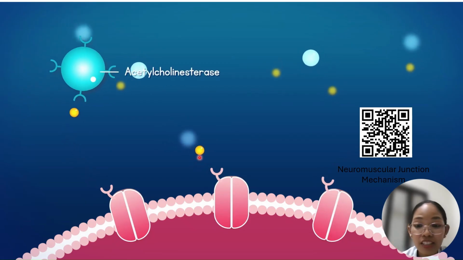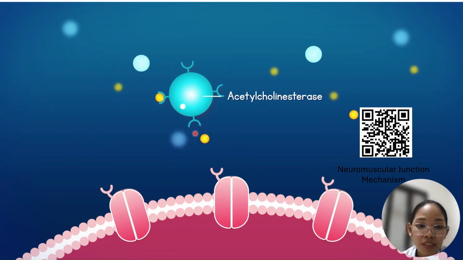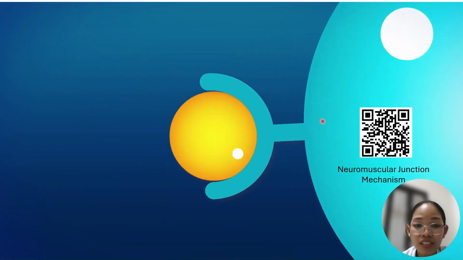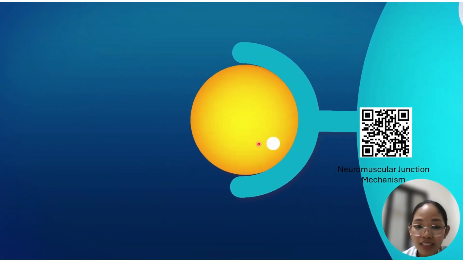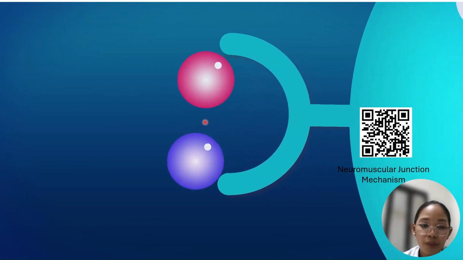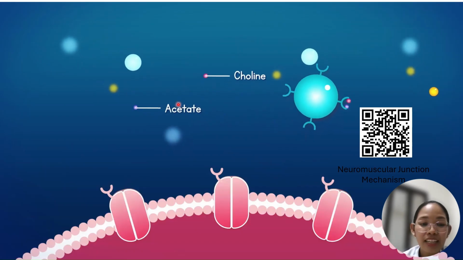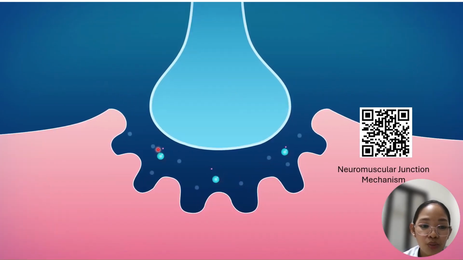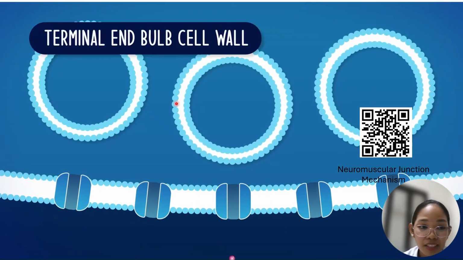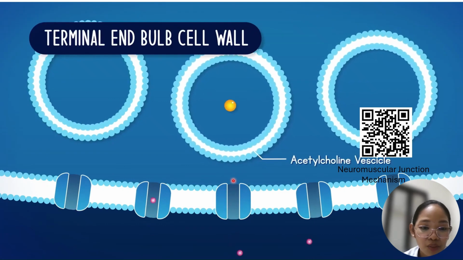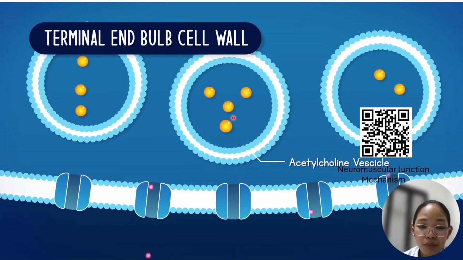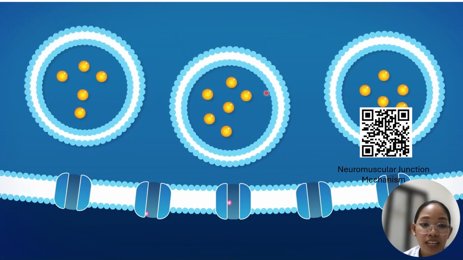Acetylcholine is short-acting. The acetylcholinesterase will then metabolize it into two products: choline and acetate. Then the choline will go back to the presynaptic terminal and be used to form acetylcholine again.